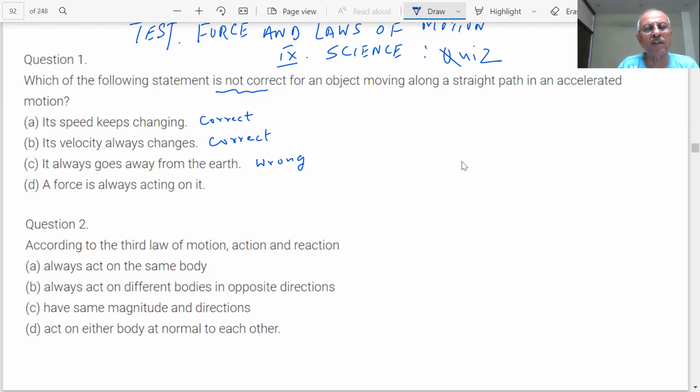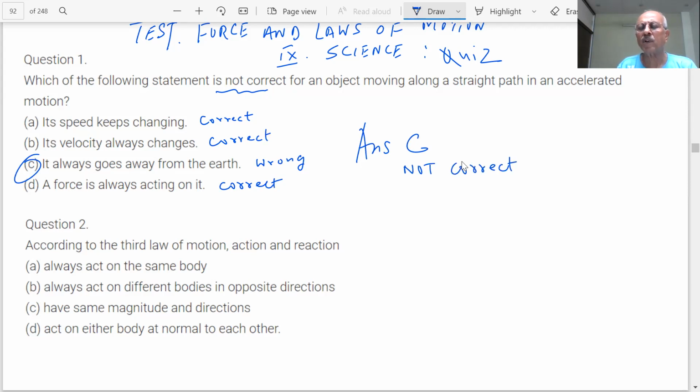A force is always acting on it. Yes, this is correct, because if it is accelerated, then what is our answer? Option C. Answer C is not correct.